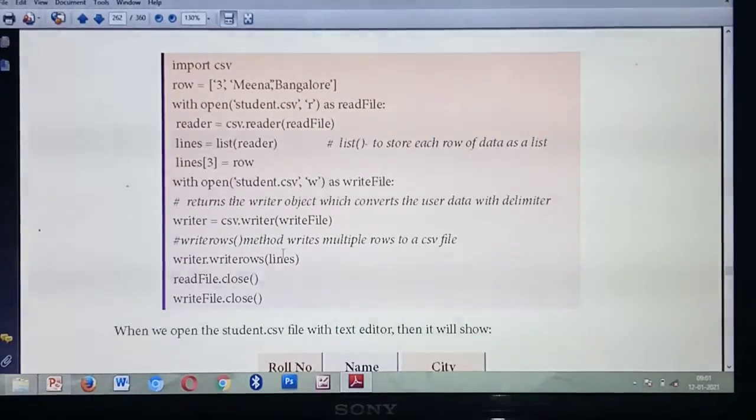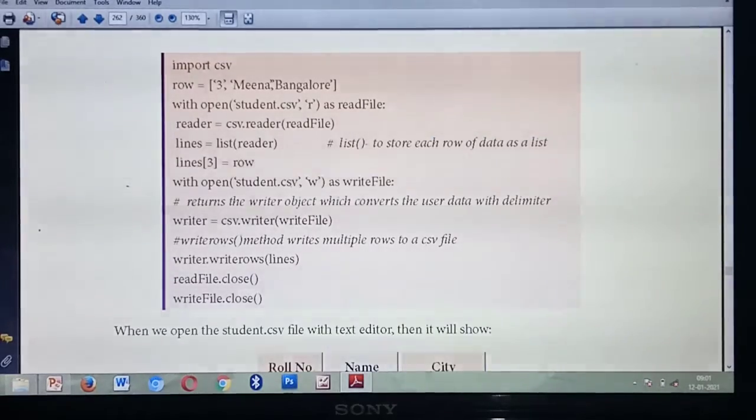So already all the details are stored inside the list, so you are calling the list name. What's the meaning? Lines of. Here two files you need to close. What are they? So already you have read the file as well as written the file. So read file dot close and write file dot close. Understood? So this program is for modifying changes in the already present file.